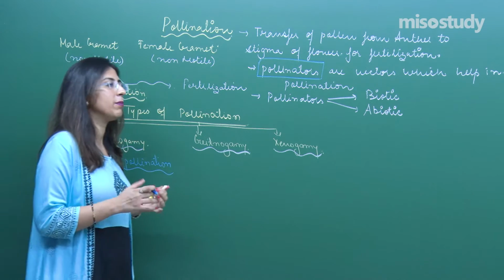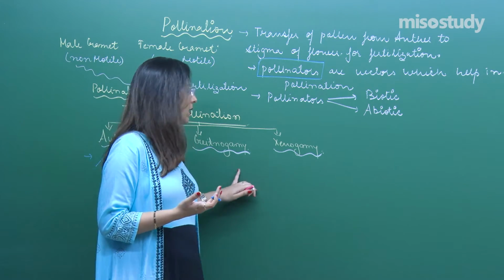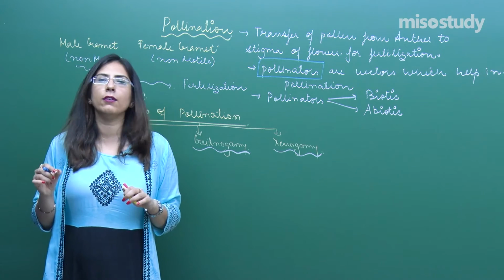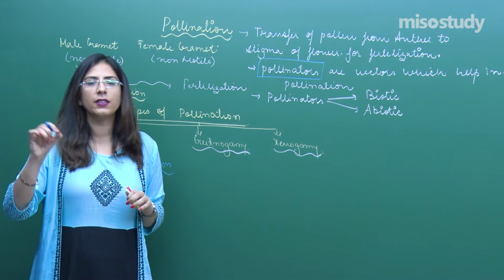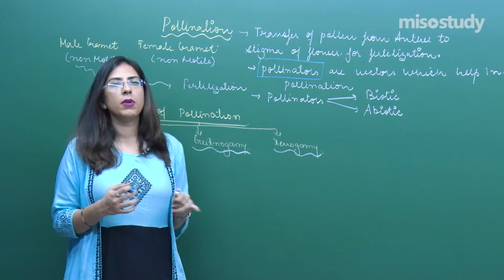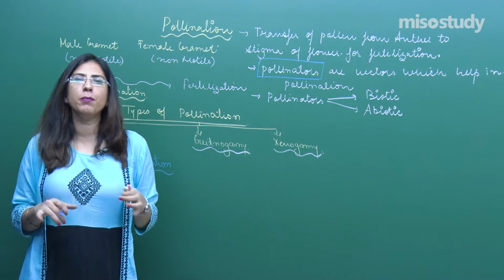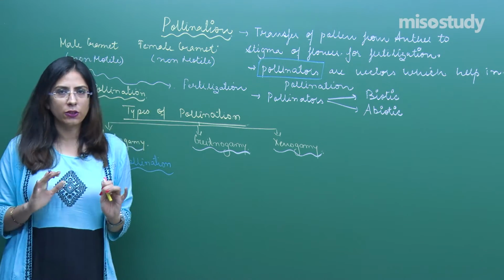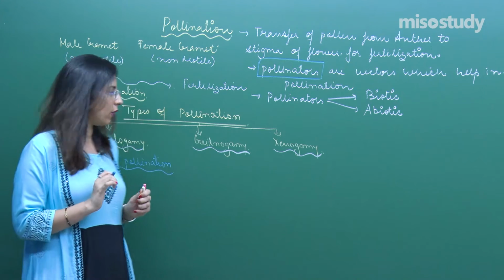Though these flowers belong to the same plant, the flowers are different. So one plant has two flowers, and from one of the flowers the pollen is transported to the stigma of the other. Xenogamy means I have two different plants which belong to the same species, and the transfer occurs between these two plants. So I will be discussing all of these.